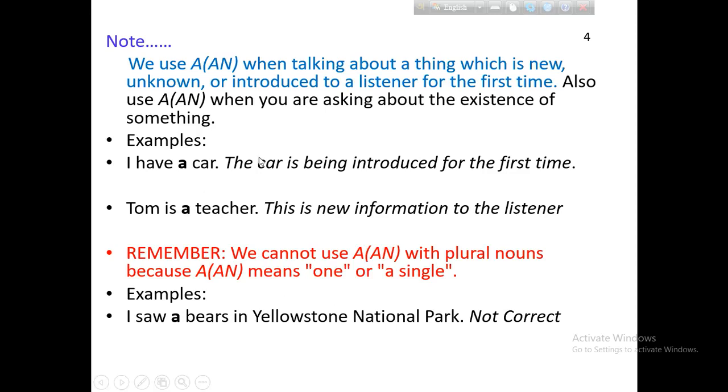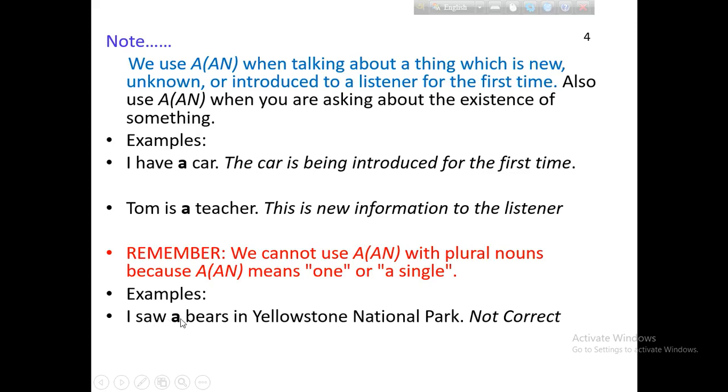Why is it not correct? Look at the sentence. I saw a bears in Yellowstone National Park. That means it is an incorrect sentence. Why? Here we find the article a before bears. Bears is a noun, but it is not singular. We know a or an is used before a singular noun. You may use the bears, then it is correct.